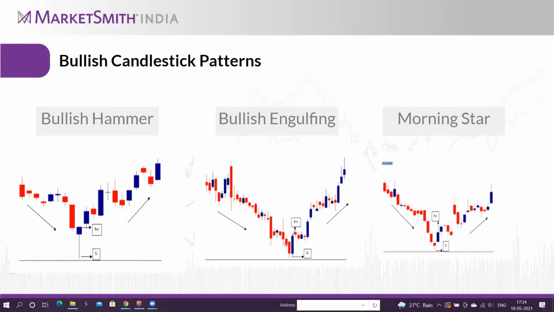So if you observe this bullish candle, there will be a downtrend. After that downtrend, one bullish candle will be formed here. After that bullish candle, one big bullish candle will be formed, which covers almost the previous bearish candle.